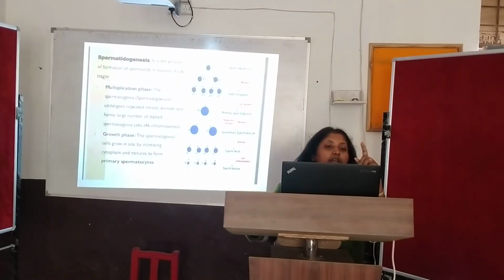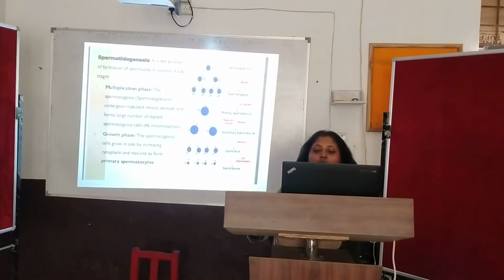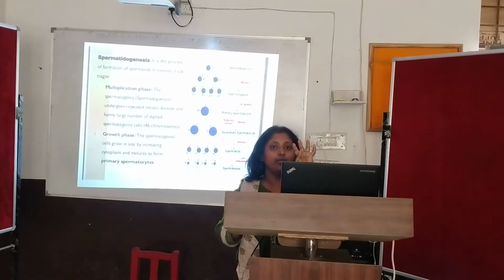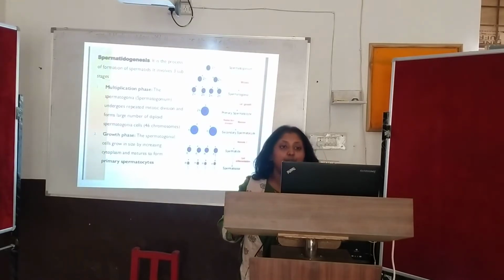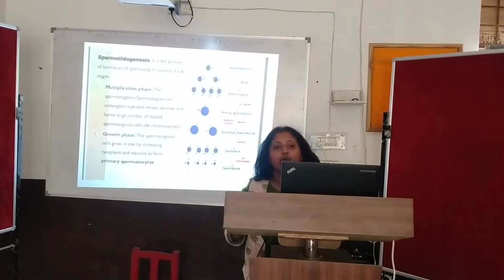There will be two meioses occurring, meiosis 1 and meiosis 2. So this primary spermatocyte undergoes meiosis 1 with a reductional division. They will now be called secondary spermatocytes. See, 2n is now n and n. Reduction is there, and now it is called secondary spermatocyte. Now this secondary spermatocyte undergoes further meiosis 2, and now they make spermatids. Four haploid cells are formed. Now these haploid spermatids will go through a proper cell differentiation, and they will form a sperm or